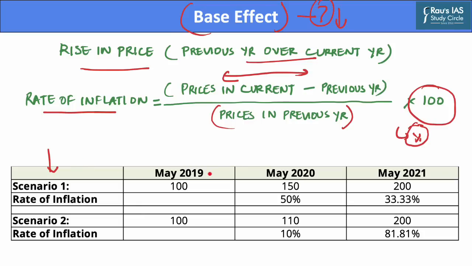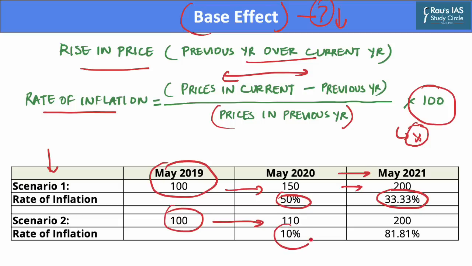In scenario 1, the price in May 2019 is 100 rupees for both scenarios. In the first scenario, the price of the good increases to 150 rupees, thus corresponding to a 50% inflation rate. Whereas 1 year later, in May 2021, the price again increased by 50 rupees. However, this constitutes a 33.33% inflation rate. In the second scenario, over the course of 1 year, the price only increases by 10 rupees, thus constituting a 10% inflation rate.